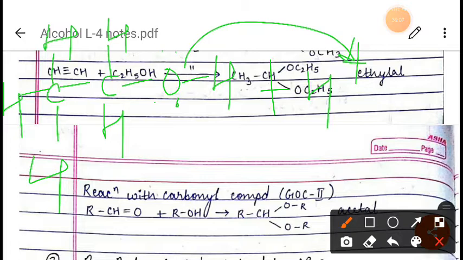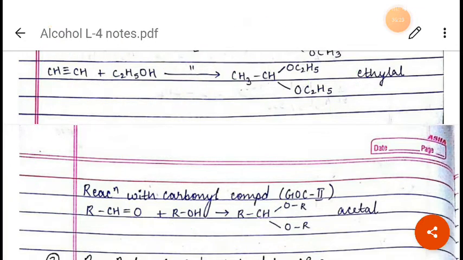Like this: CH3 CH2 O positive, here H, and one H is here. Like this, protonated alcohol will form. Next, since the protonated alcohol has formed, there will be a formation of carbocation, right? Now, as I told you last time, if in any reaction there is a formation of carbocation, then there will be a rearrangement. At last, when they rearrange, they will form ethene. I hope you have understood this one also, right?